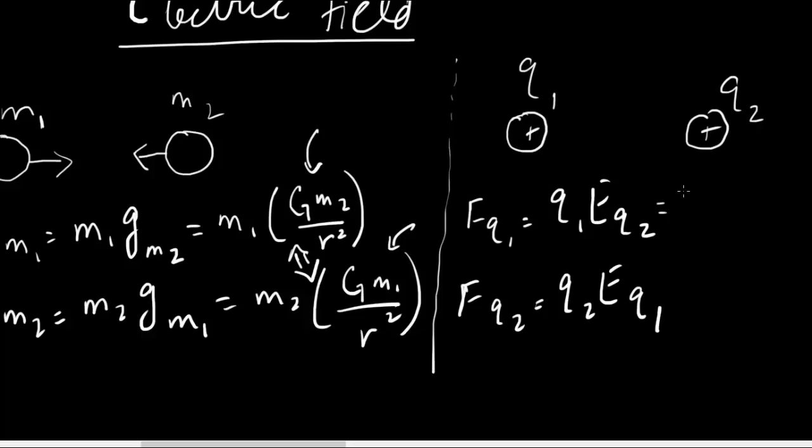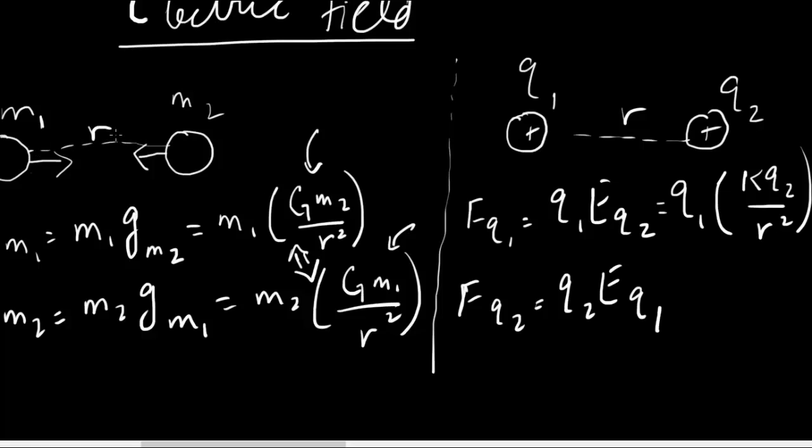Okay, and another way of writing that is, remember, force is k q1 q2 over r squared, so q1 is this, times k q2 over r squared. Okay, r squared is this distance, and here it was this distance. Okay, and this would be q2 times k q1 over r squared. Okay, so this part is the electric field produced by the second charge. This part is the electric field produced by the first charge. But force, of course, is the same because it has to be equal and opposite.